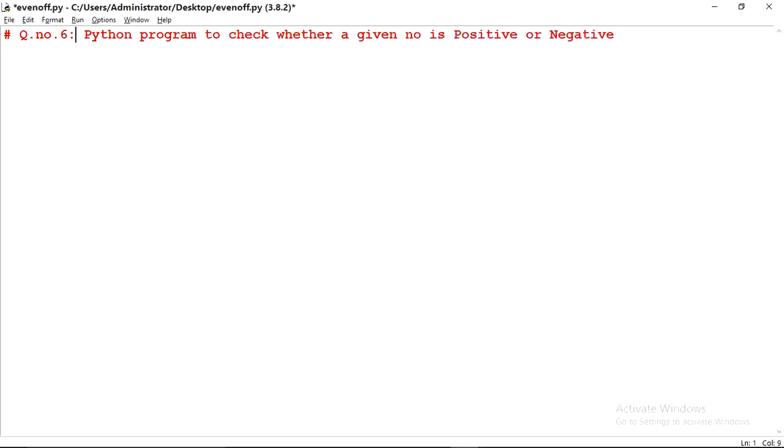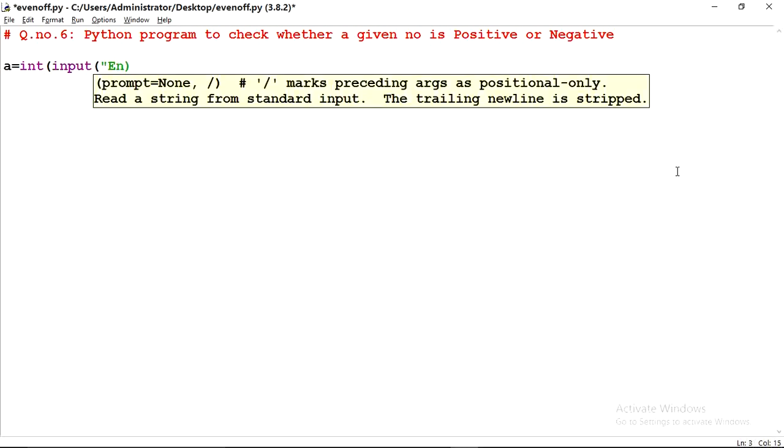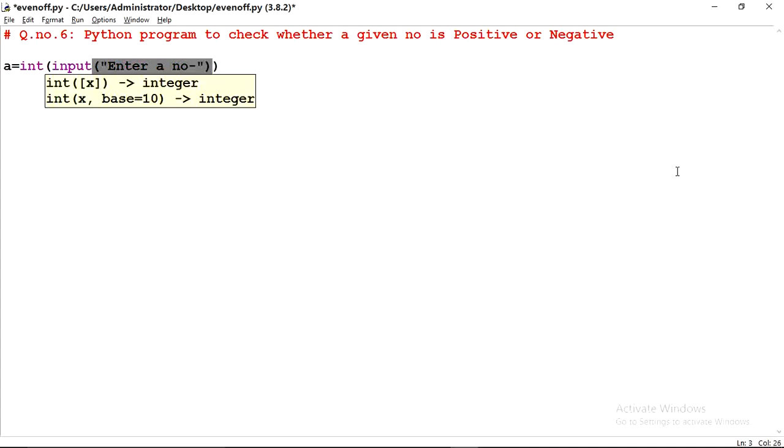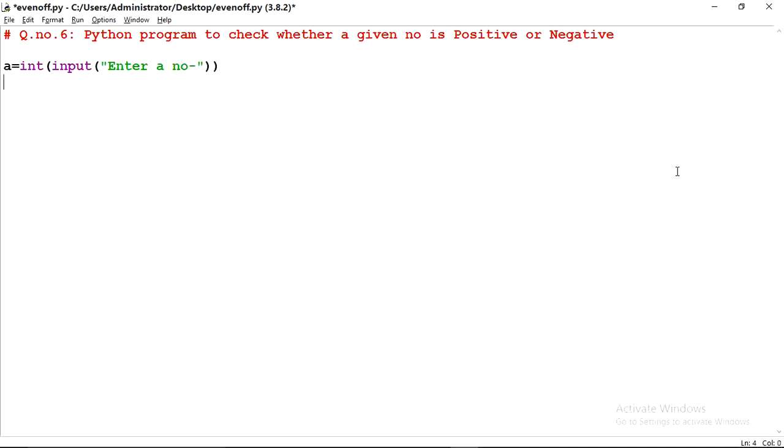Okay, program question number 6. Python program to check whether a given number is positive or negative. So first of all, we have to enter a number. A is equal to int, input a message, enter a number, then I will check this number.